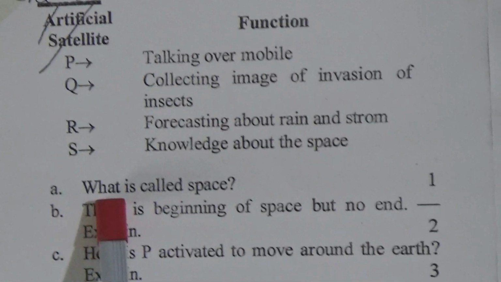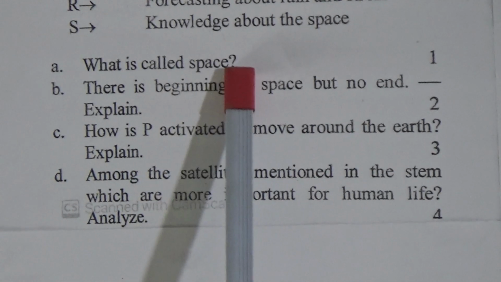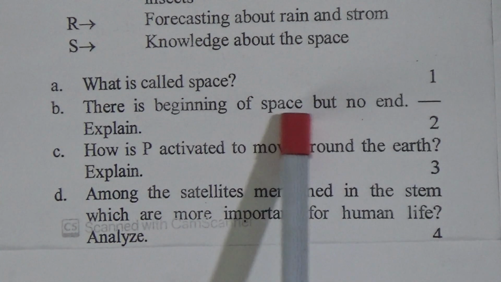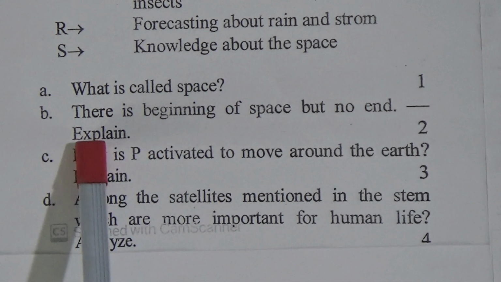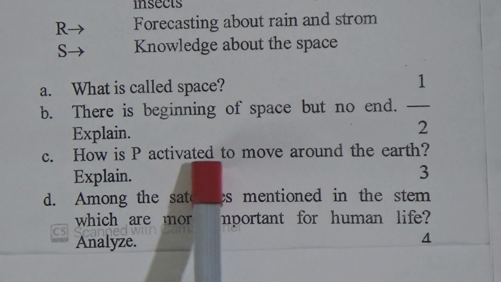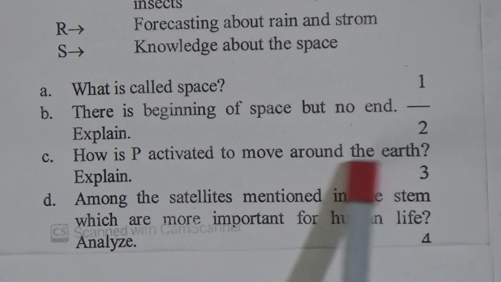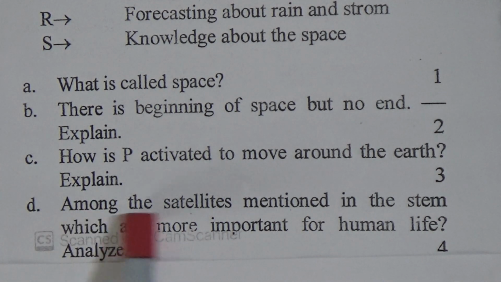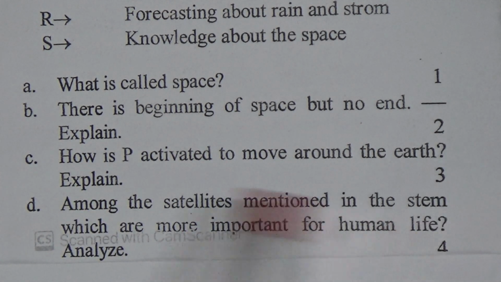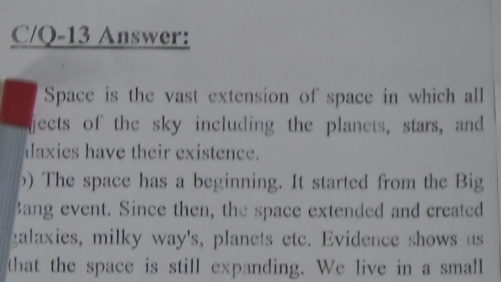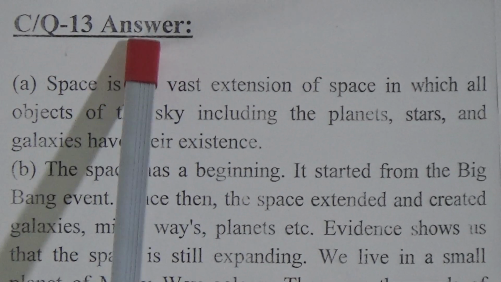Question number A, what is called space? Question number B, there is beginning of space but no end. Explain. Then question number C, how is P activated to move around the earth? Explain. Then question number D, among the satellites mentioned in the stem, which are more important for human life? Analyze. Now come to the answer of creative question number 13.